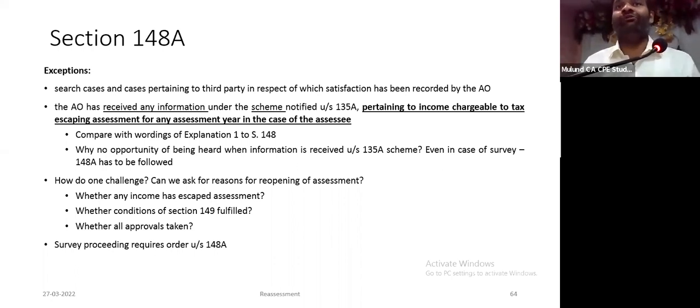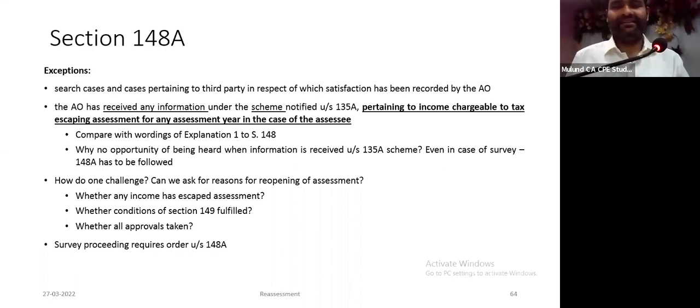If they directly issue 148, please file an objection: why have you not followed 148A procedures? And if you have not followed them because it falls in the exception, then please provide me relevant details. Whether you have fulfilled all the conditions, please provide me the approvals of the specified authority. He has to reply to your questions. Once you get the reply, certainly you can challenge.